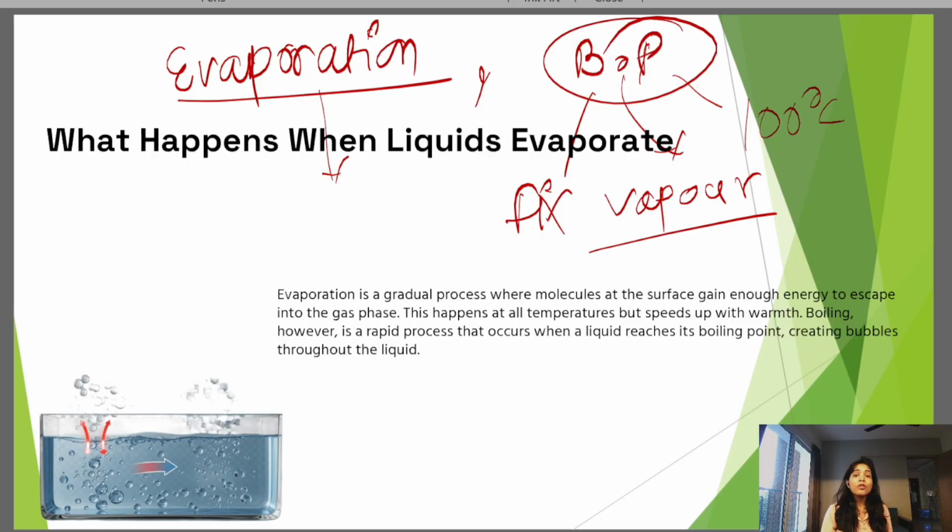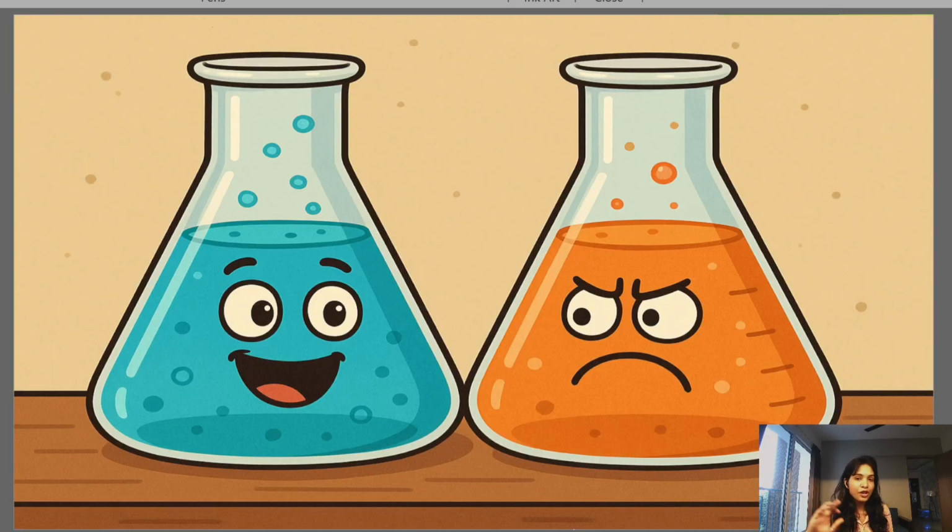So what is the meaning of evaporation? When your solvent becomes vapor phase below its boiling point, this process is known as evaporation. Clear? Okay, so next we move to Raoult's law.